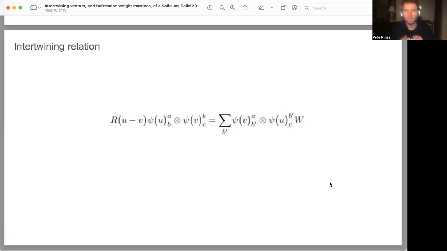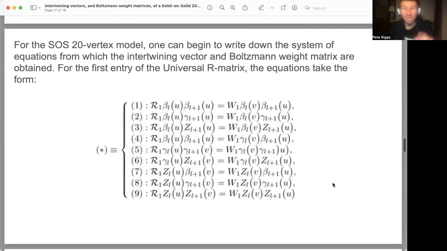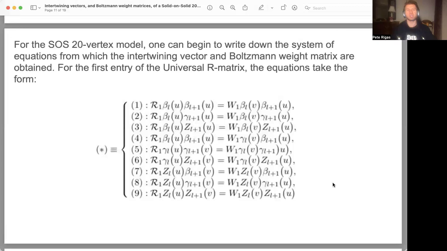universal R matrix. So in this way, we can establish pretty simple comparisons between the seven vertex model and the 20 vertex model, and turn things into a solution set for a system of linear equations that can be read off from the R matrix and the Boltzmann weight matrices, from which we would like to obtain the intertwining vectors and the action of the Boltzmann weight matrix. And as we have been alluding to, for the solid on solid 20 vertex model, one can begin to write the system of equations from which the intertwining vector and Boltzmann weight matrix are obtained.